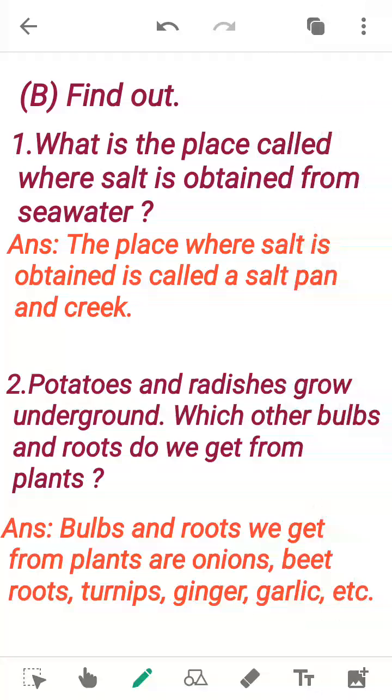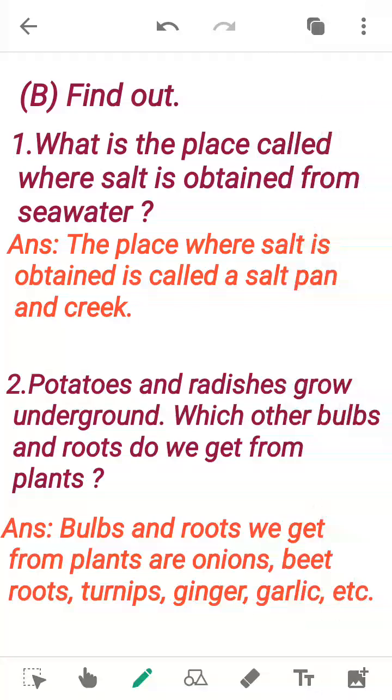The next one is, potatoes and radishes grow underground. Which other bulbs and roots do we get from plants? So radish is a root while potato is a bulb. Which other bulbs and roots do we get from plants?